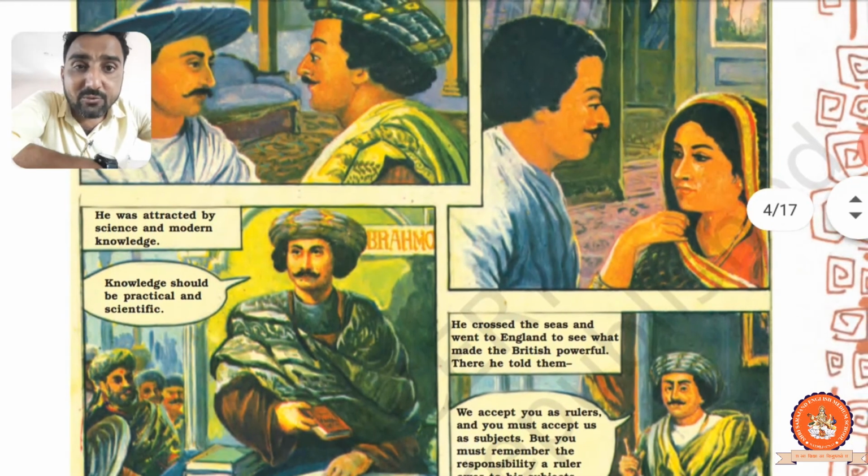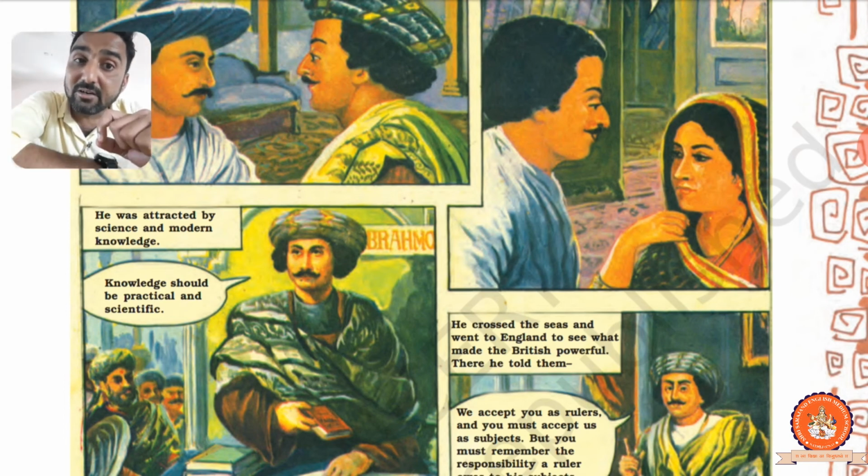Next, he was attracted by science and modern knowledge. Raja Ram Mohan Roy believed that knowledge should be practical and scientific. Whatever the knowledge, belief, or worship, religion should compulsorily be practical and scientific. That is true.